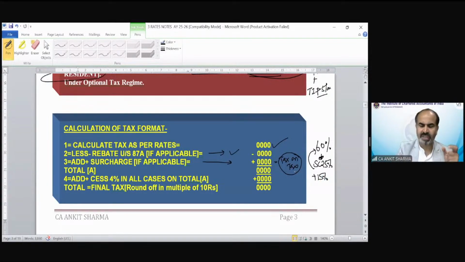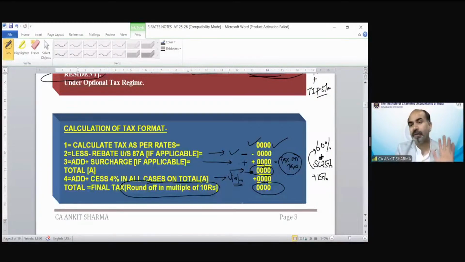How we need to calculate surcharge? There are various kinds of surcharge we will discuss. We just discussed the slab rate and the rebate provision. Surcharge needs to be added back. After this, this total would be called A. So tax less rebate plus surcharge, if any, whatever we will have, that is total A, on which cess would be applicable at the rate of 4%. On this A, 4% cess for health and education needs to be added back. This would be my final tax liability. It should be rounded off to a multiple of 10 rupees. So this tax liability needs to be converted into a multiple of 10 rupees.